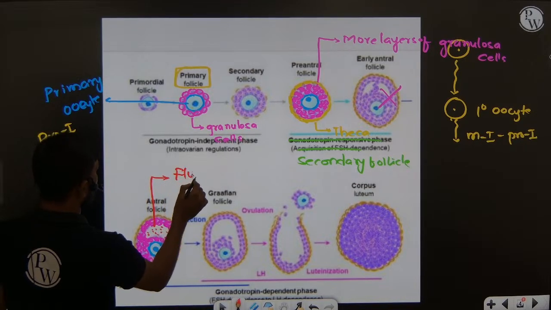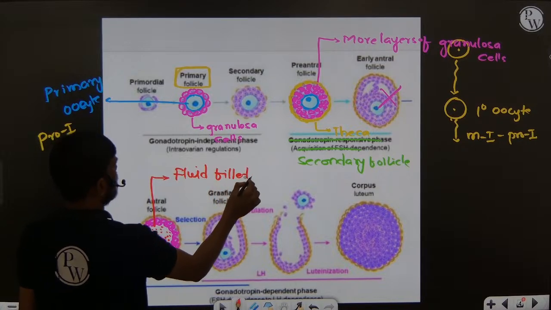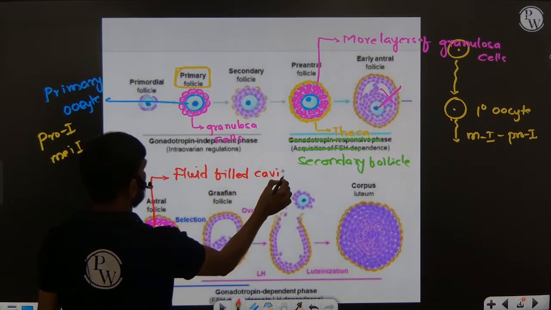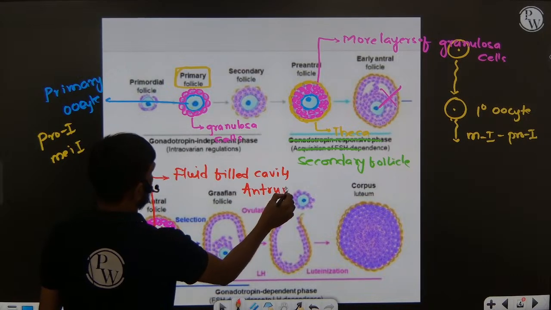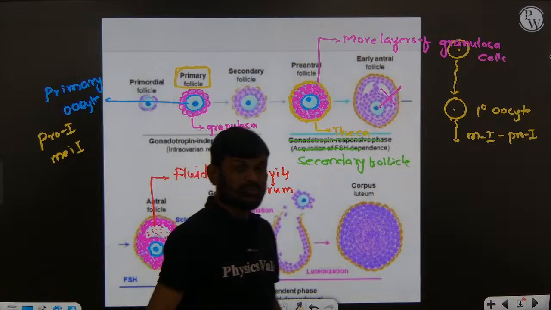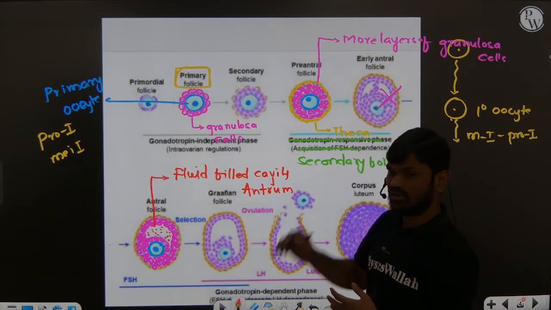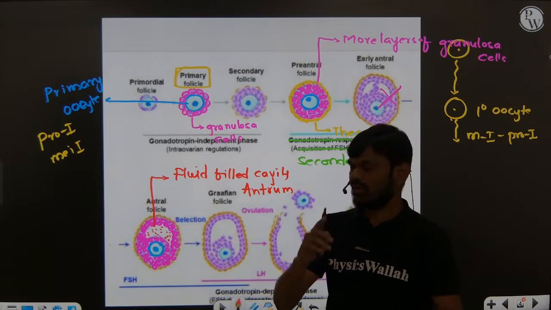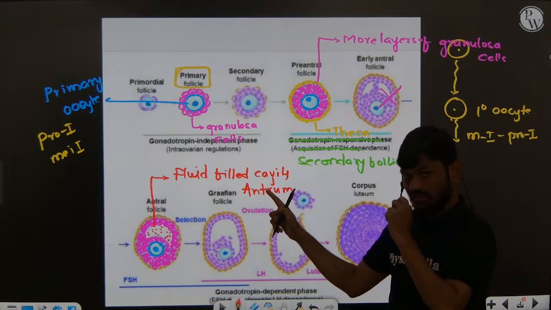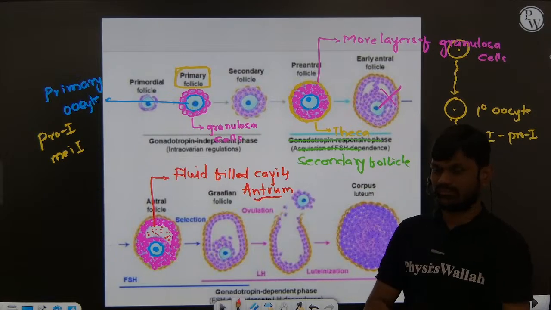The fluid filled cavity we call the antrum. Antrum cavity. Okay. Soon after, within the secondary follicle, among the granulosa cells, a small cavity will form, right? That cavity is filled by a liquid or fluid. So that is the antrum cavity, right?